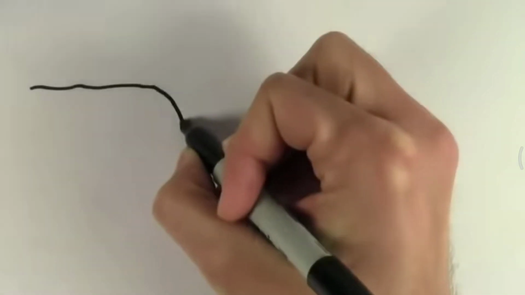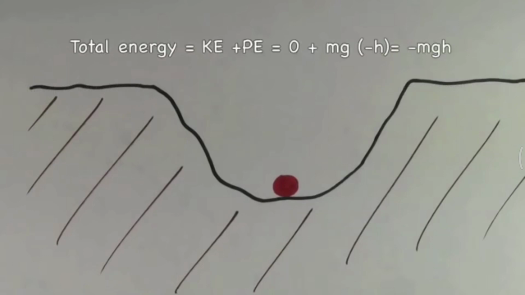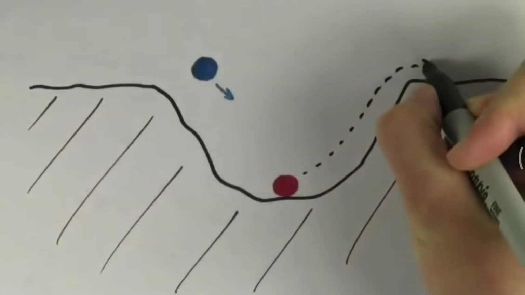This is analogous to a ball stuck at the bottom of a ditch. If the ball's not moving, it has no kinetic energy. And if we assume that ground level is the h=0 position, then this ball is going to have a negative gravitational potential energy. Since this ball has a negative total energy, it's stuck and bound to the ditch. If someone could give this ball enough energy so that it would have positive total energy, the ball could leave the ditch. It would not be bound anymore.